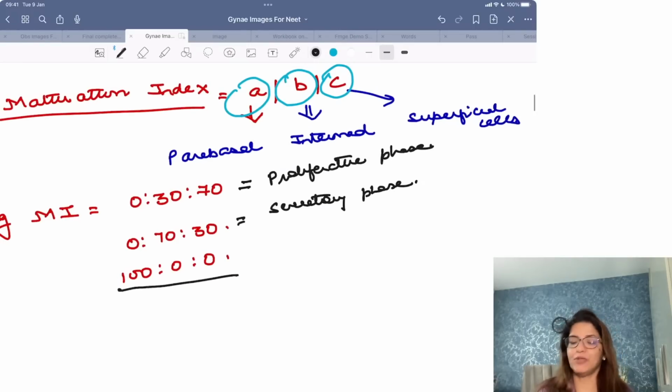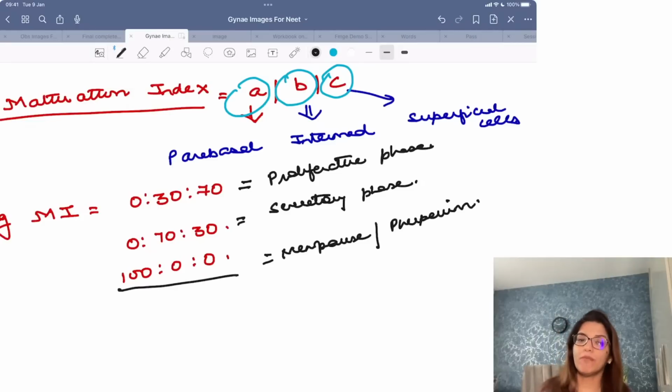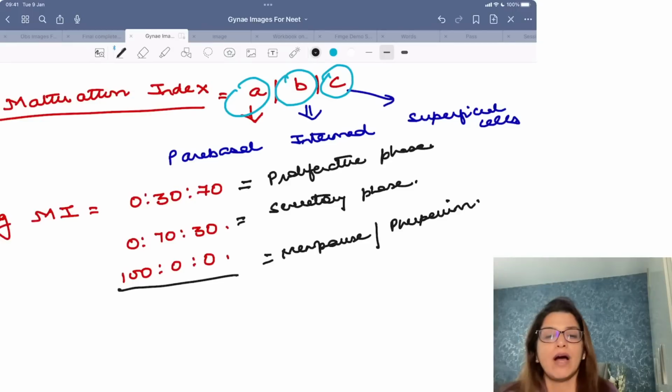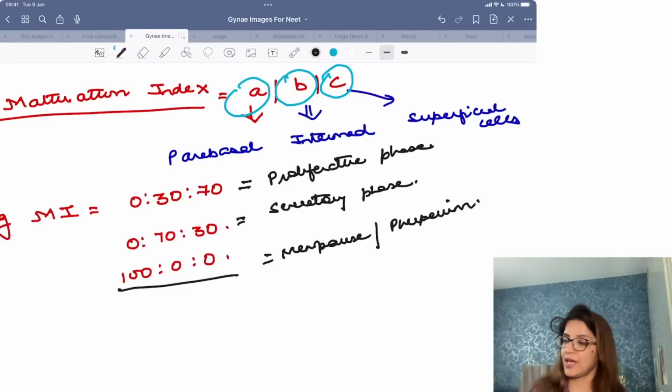And if the number is 100:0:0, that means parabasal cells are predominating, which means there is no hormonal predominance, and this is seen after menopause, or this is seen in females during puerperium, right? So during menopause and puerperium, the maturation index could become 100:0:0. Clear to all of you? Yes.